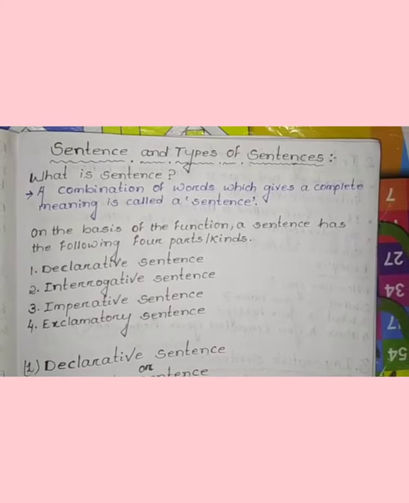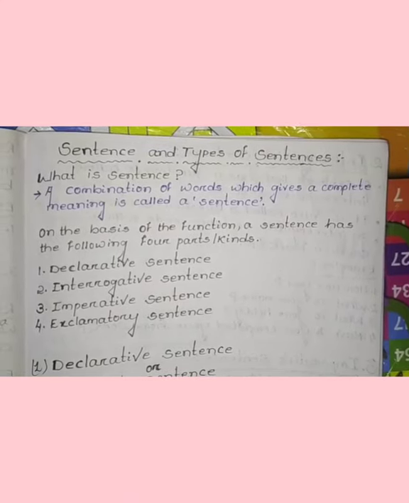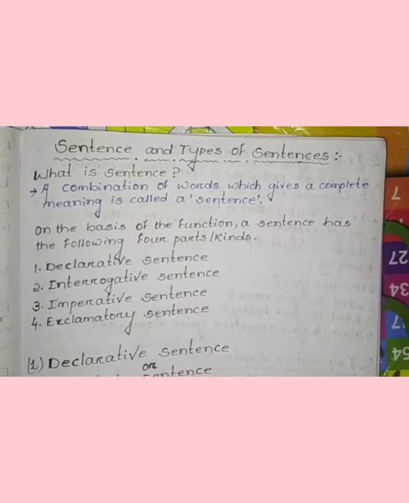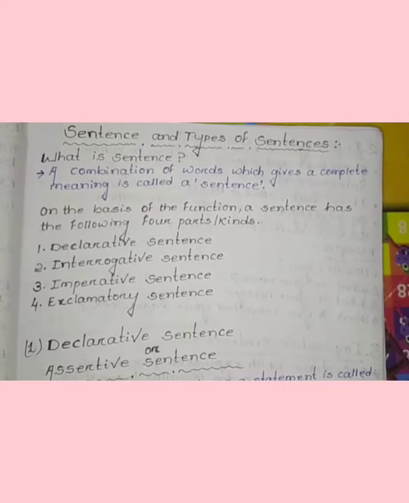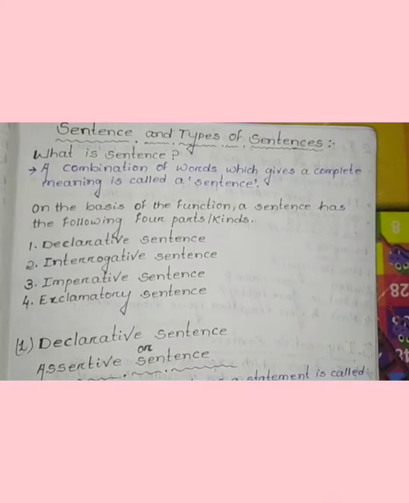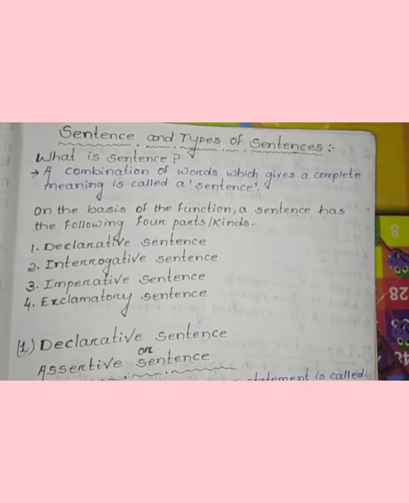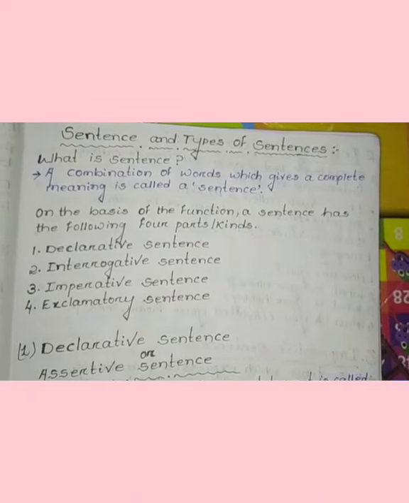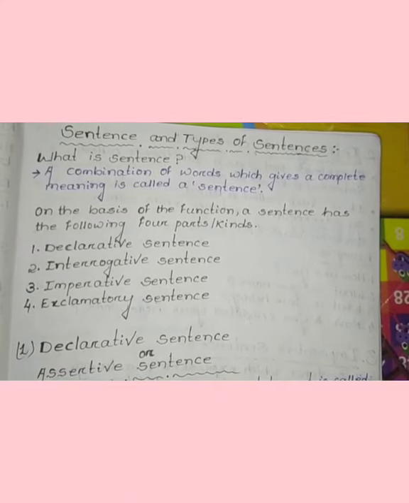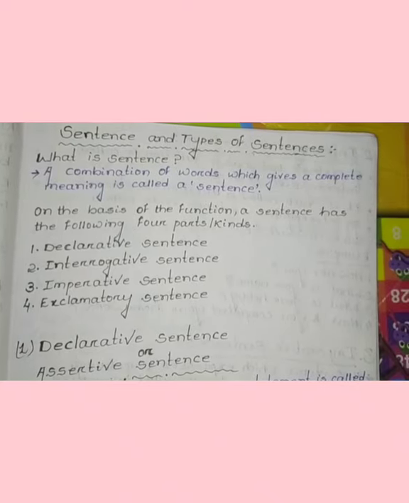Okay, so look at my notebook carefully. What I have written: a combination of words which gives a complete meaning is called a sentence. You can see here, on the basis of the function, a sentence has the following four parts, or we call them kinds. Okay, so what are they? Number 1, declarative sentence. Number 2, interrogative sentence. Number 3, imperative sentence. And number 4 is exclamatory sentence.